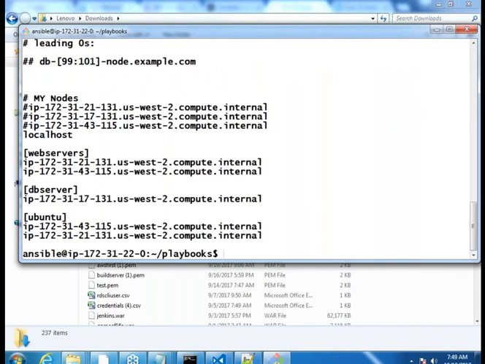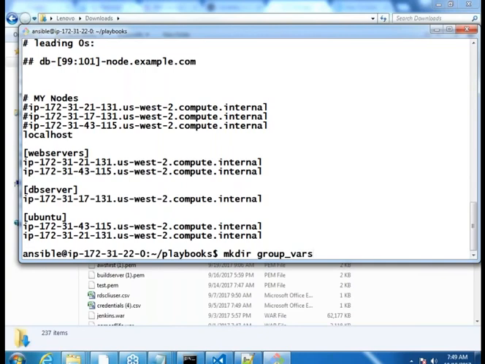I have three separate nodes: web servers, DB servers, and Ubuntu. I'm interested in putting variables for Ubuntu. So for that reason, I would create a folder called group_vars exactly at the folder where I have the inventory file.